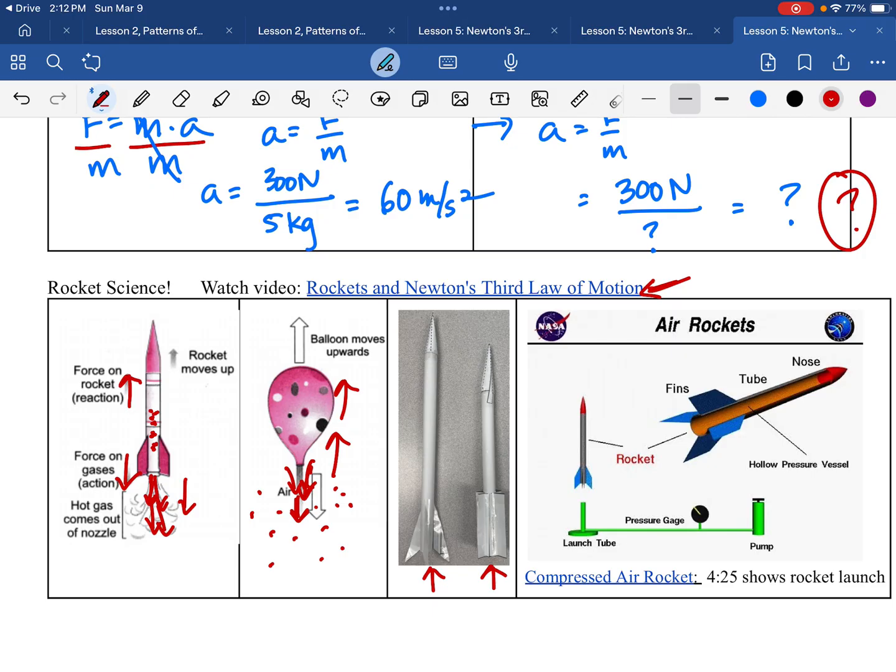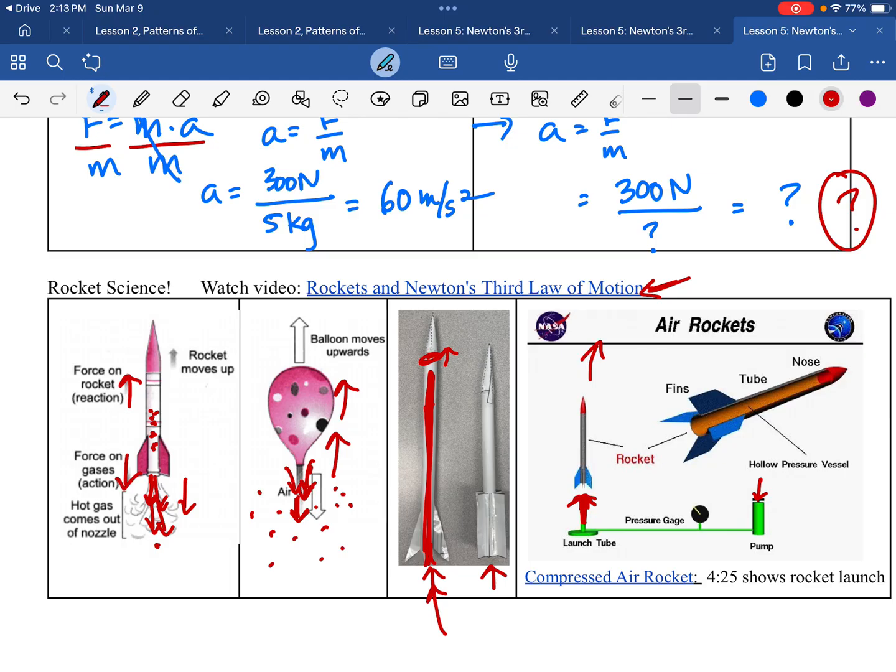Now, the rockets we're building, the paper rockets, we're not shooting hot gas out the back of the rockets. It works a little differently. We're pumping air into our rocket launcher, and then we're pressing a button, and it's going to release the air all at once from the launcher. The launcher has a PVC pipe that goes inside of the tube of our paper rocket, and we're pumping air into that and then releasing it all at once, and it's pushing against the top of our rocket here and sending it up into the sky.